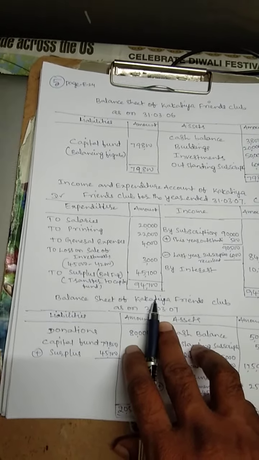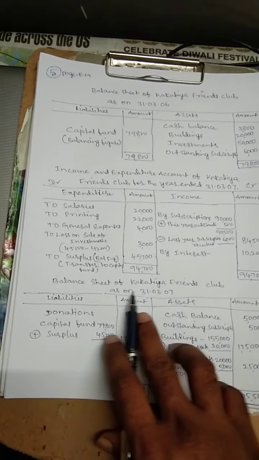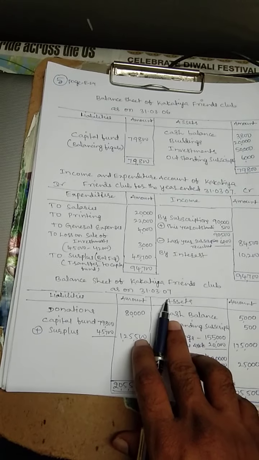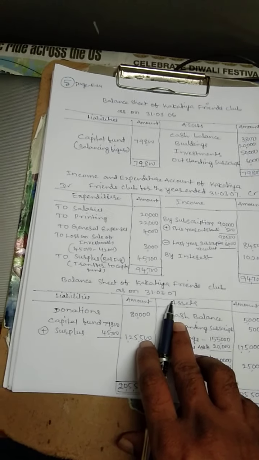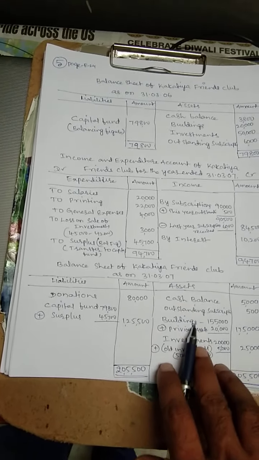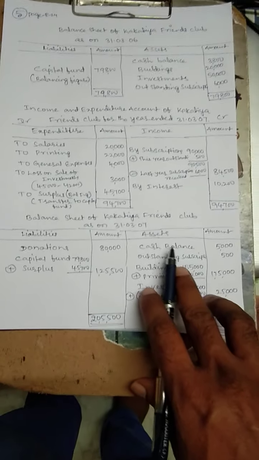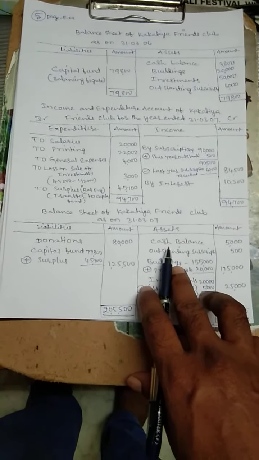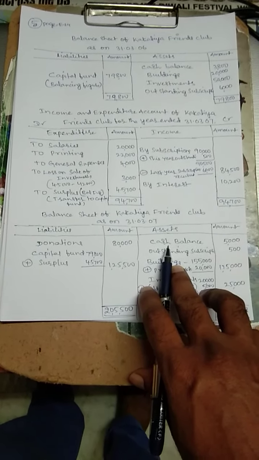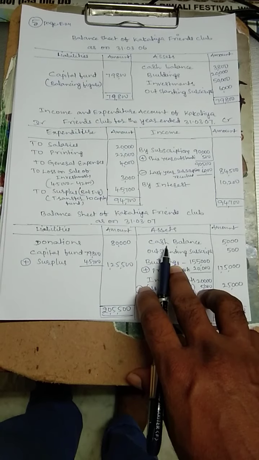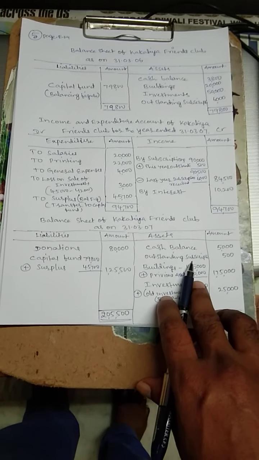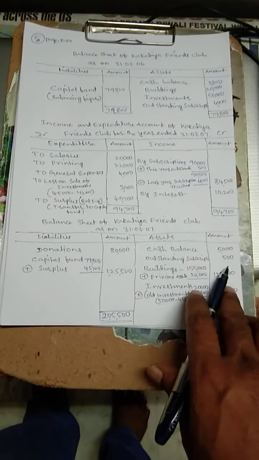So we move forward to the closing balance sheet. Balance sheet of Kakatiya Friends Club as on 31st 3 2007. So the opening balance sheet is 31st 3 2006. Now the closing balance sheet is as on 31st 3 2007. Then asset side, cash balance. We get this figure from the receipts and payments account closing balance, credit side, payment side closing balance 5,000. Then outstanding subscriptions, this information is given in the additional information, last item 500.